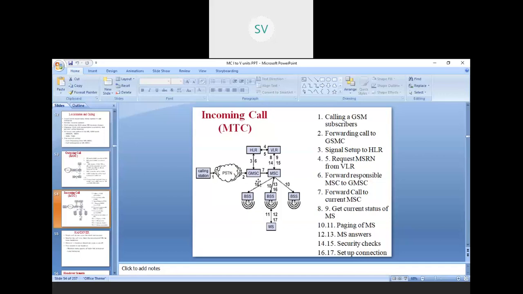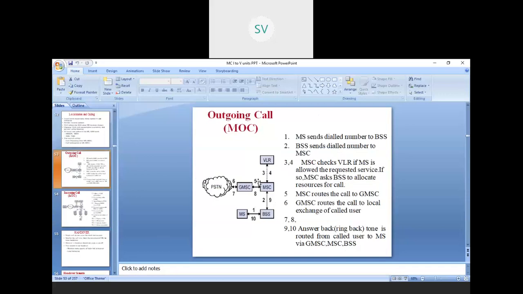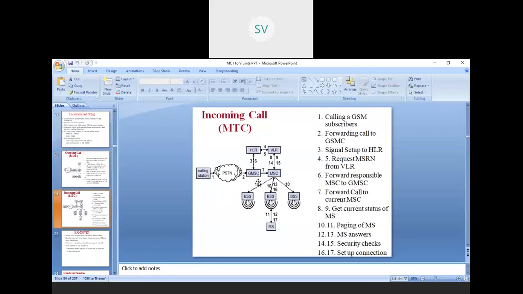So this is the whole process of an incoming call and an outgoing call. Once again, you can see the diagram so that you can understand it easily. The different security checks, how the connection is established, how the calls are forwarded, and how the current status is checked by the BSS. You can see 11, 11, 11.